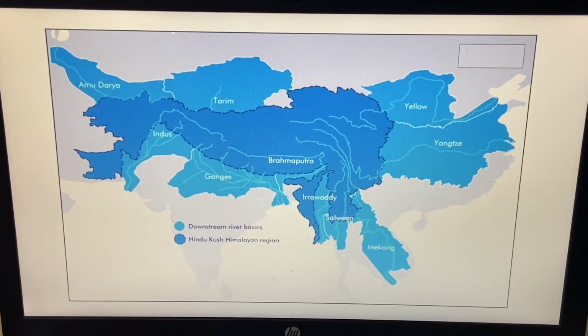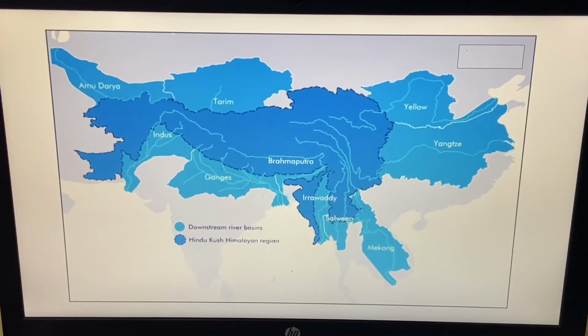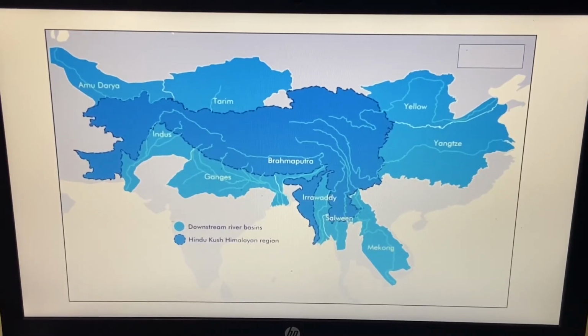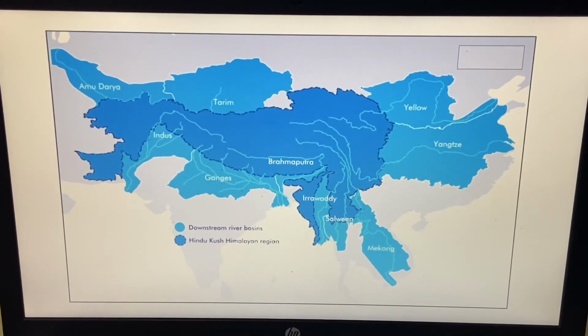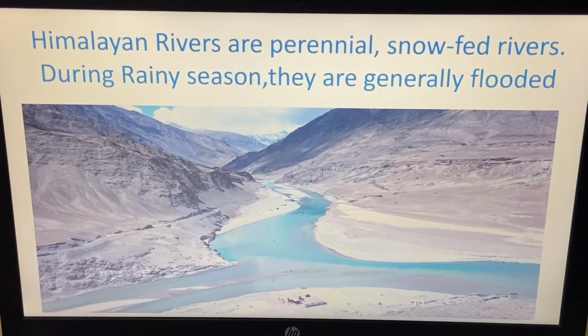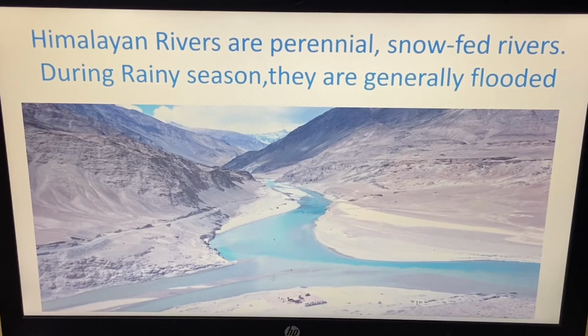So the main rivers of the Himalayas are Indus, Ganga, Brahmaputra, and we have a system of these rivers, and we are today going to learn the source of the rivers, from where these rivers originate. So we will talk about that today. Let's begin with it.